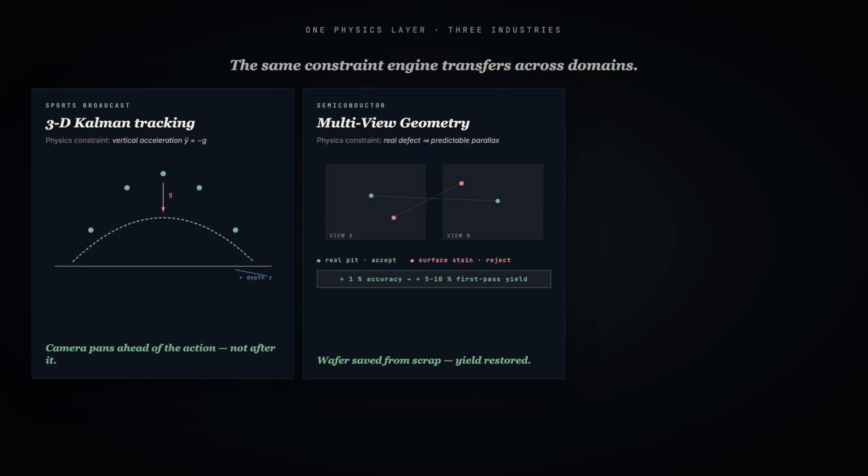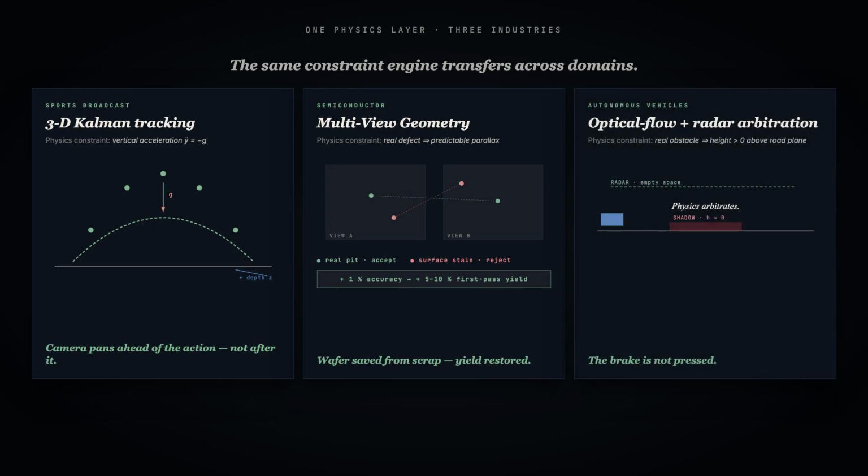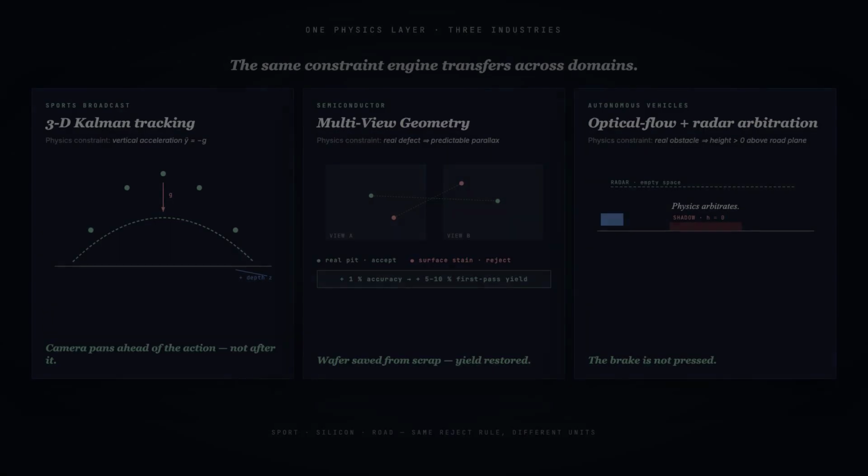If a defect candidate fails the triangulation constraint, it is dismissed as a surface artifact, and the wafer is saved from scrap. Industry research indicates that improving defect detection accuracy by just 1% yields a 5 to 10% increase in first-pass yield, millions of dollars per fab per year. In autonomous vehicles, phantom braking is a vision system that mistook a shadow for a wall. Optical flow over several frames reveals zero height relative to the road plane. A radar return confirms empty space. Physics arbitrates, the brake is not pressed.